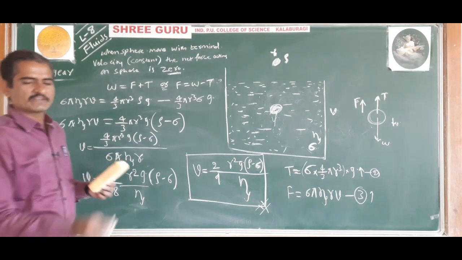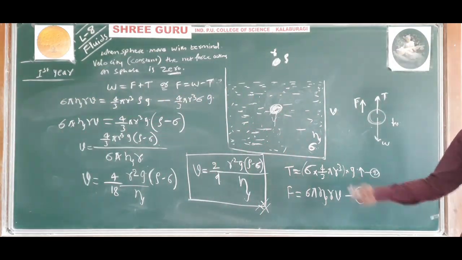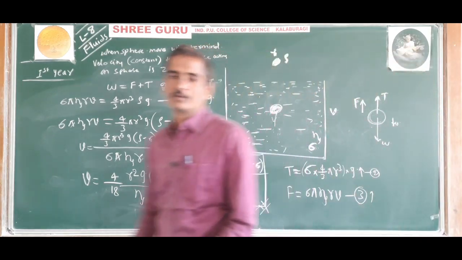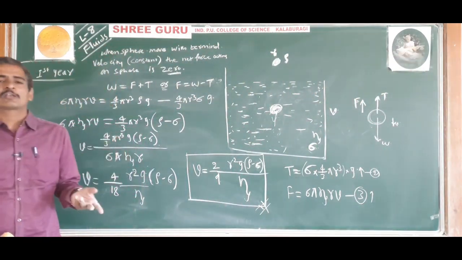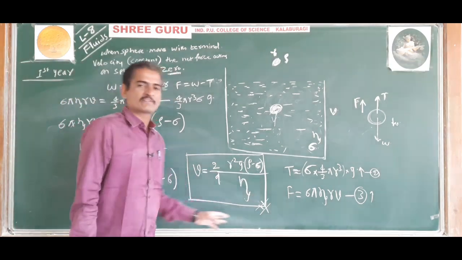Sometimes in the exam they will ask like this: write the expression for terminal velocity and explain the terms, for 2 marks or 3 marks. So you have to directly write the formula.